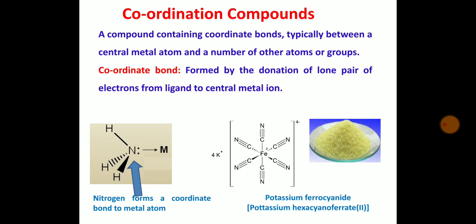Coordination compounds: a compound containing coordinate bonds, typically between the central metal atom and a number of other atoms or groups. The coordinate bond is formed by the donation of a lone pair of electrons from the ligand to the central metal ion. In coordination compounds, the ligand always donates the lone pair of electrons to the central metal atom and forms the coordinate bond. This is called a coordination compound. In figure 1, nitrogen donates the lone pair of electrons to the metal and forms the coordinate bond. Figure 2 belongs to potassium ferrocyanide. It is a yellowish solid compound. Its IUPAC name is potassium hexacyanoferrate(II).